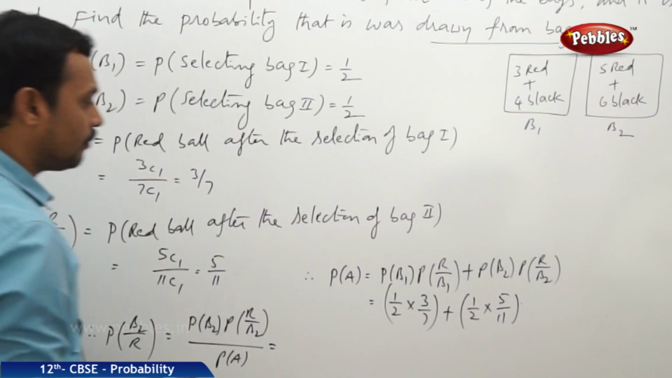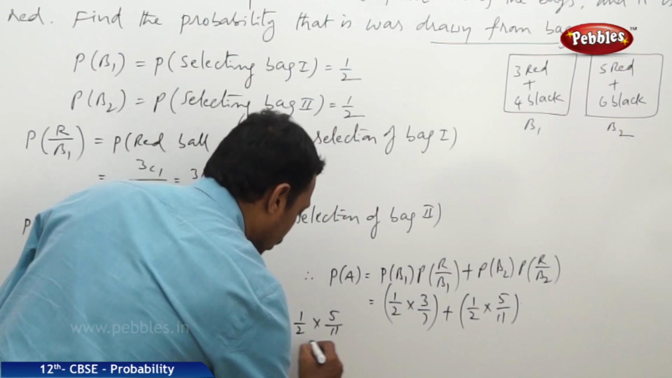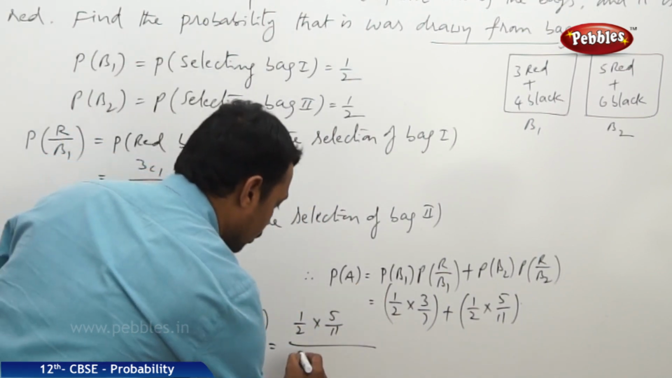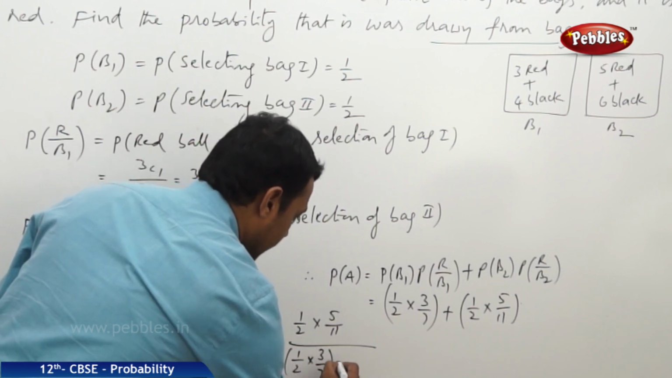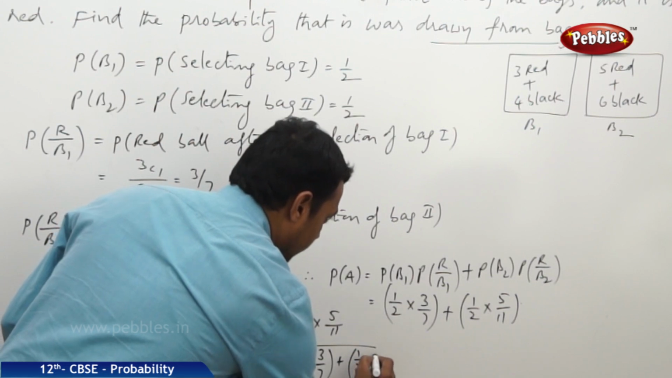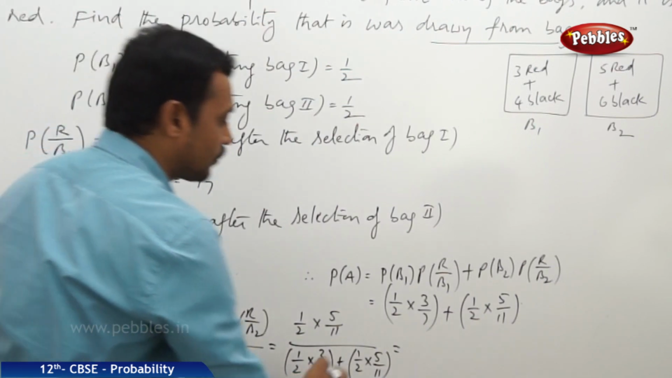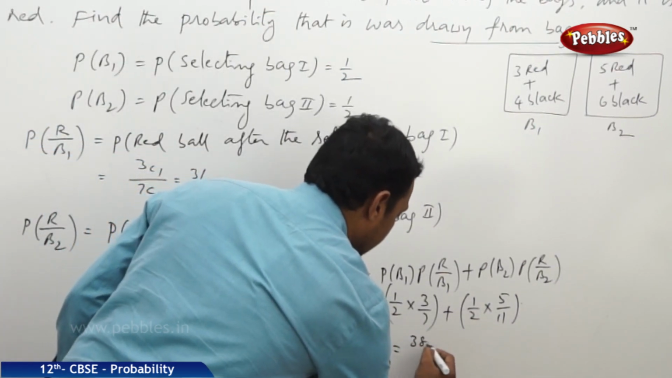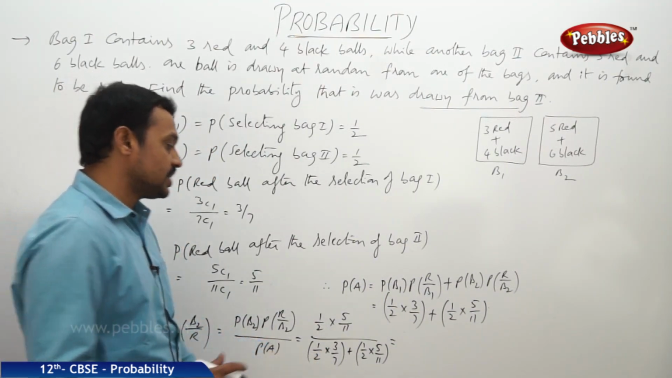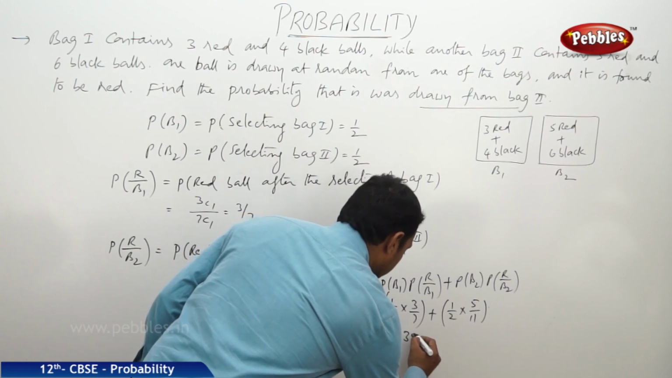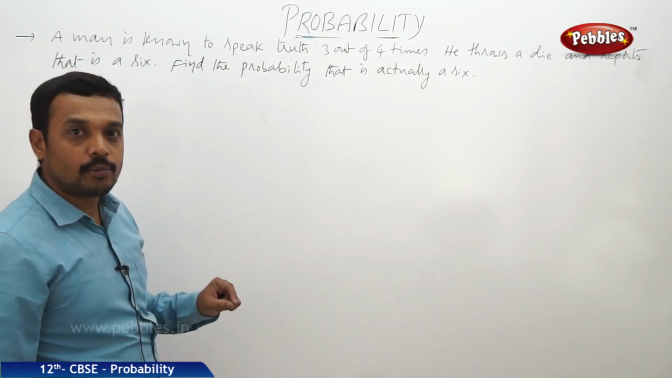Now, P of B2 into P of R by B2 is equal to what? That is 1 by 2 into 5 by 11 whole divided by, now P of A is equal to 1 by 2 into 3 by 7 plus 1 by 2 into 5 by 11, that is equal to, now here we get some cancellations. After that cancellation we get 35 by 68.